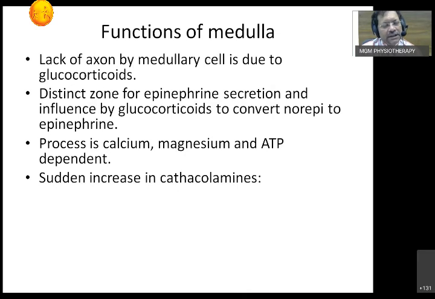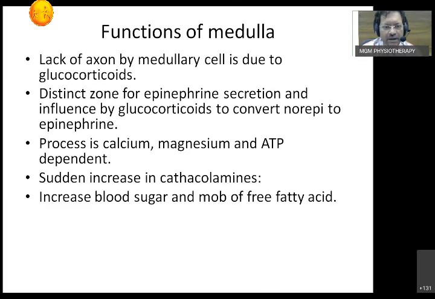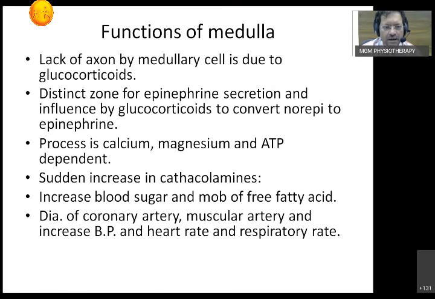A sudden increase in catecholamines, in a normal process with the glucocorticoids, what does it do? A sudden increase is what happens in the fight and flight mechanism. First thing, it increases blood sugar level and mobilizes free fatty acids. That is the first thing that happens. Dilatation of coronaries, making it ready for the fight and flight mechanism. That is what we call adrenal surge. Dilatation of coronary arteries. See, this is something very contrasting, what you have to remember.